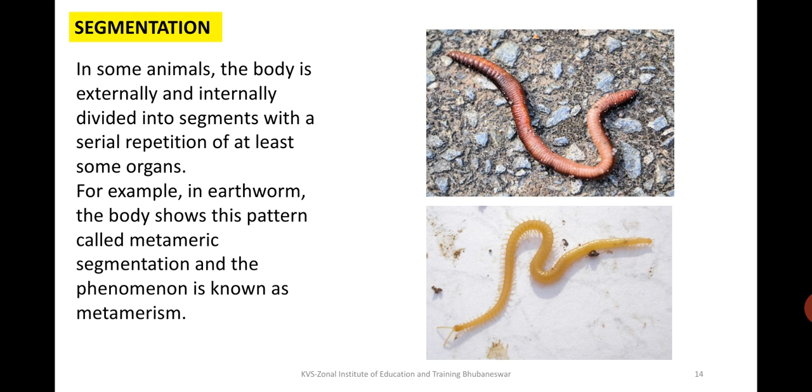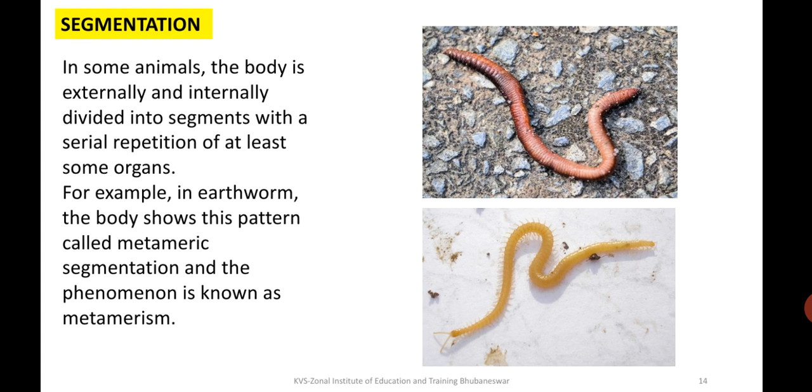Now, this is the easiest way to classify. Externally, we can easily understand that the animal can be divided into segmented or non-segmented. In some animals, the body is externally and internally divided into segments with a serial repetition of at least some organs.